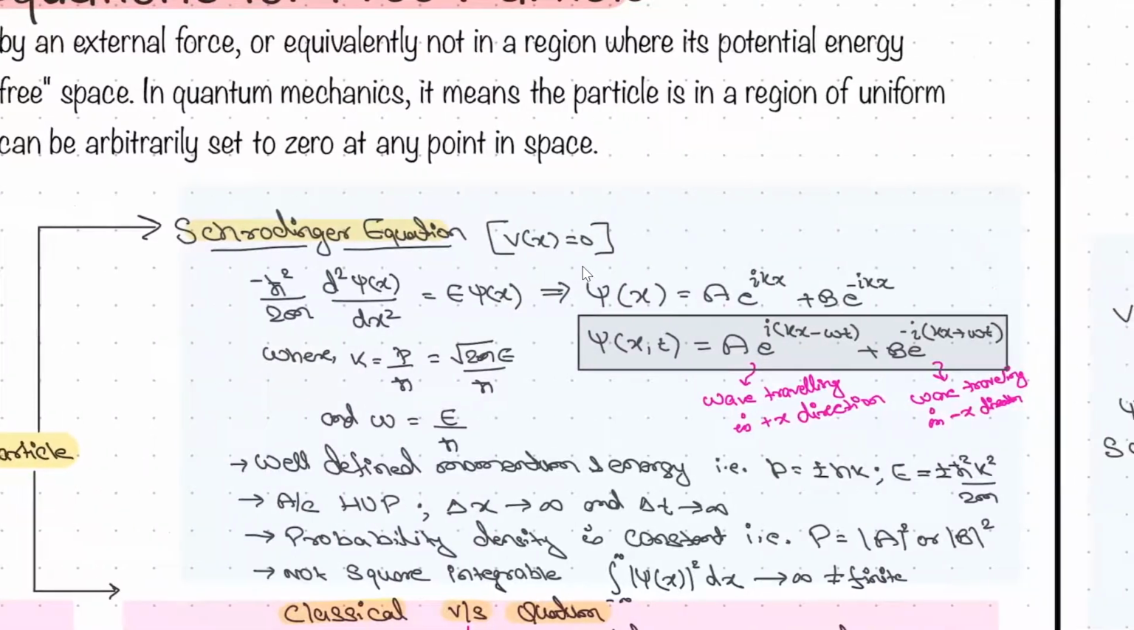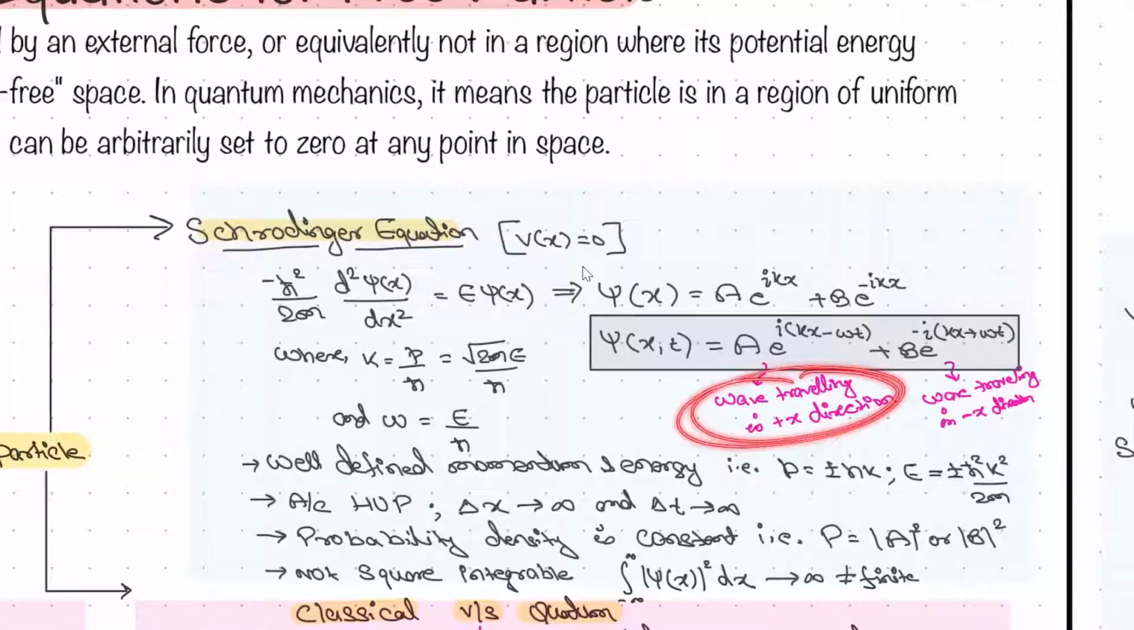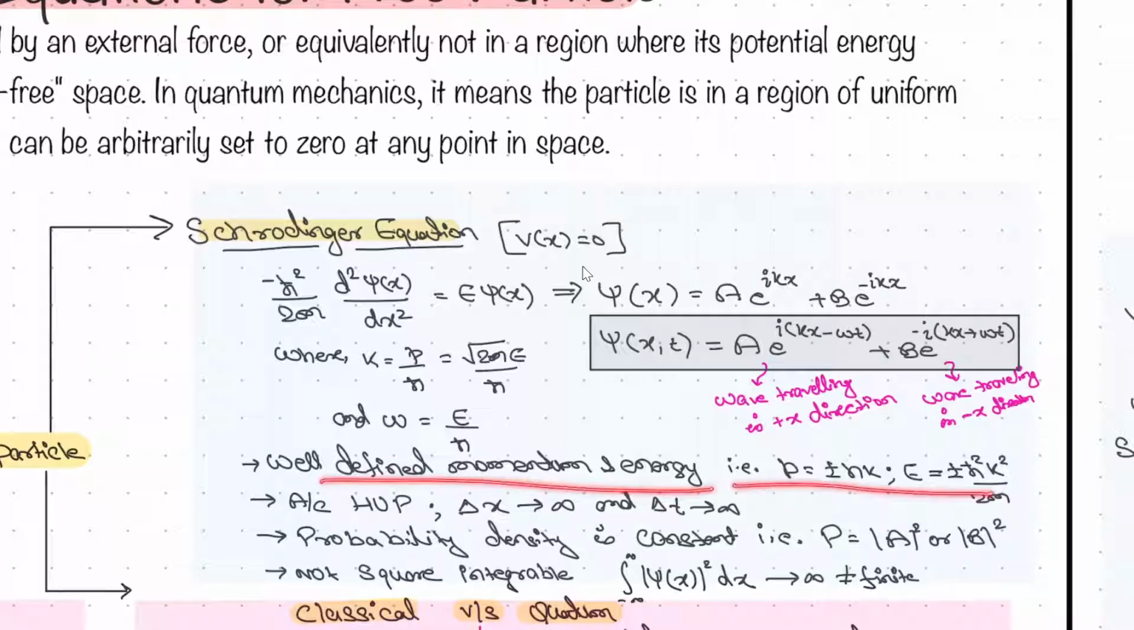What is important here is that you will get two waves. One wave is traveling in the x direction, one wave is traveling in the minus x direction, right? So if we have solved this equation and we are getting these, what can we infer from this matter wave equation, this wave function? I will show you right now that it is not the wave function that we needed. Why? Because it has well defined momentum and energy. So if well defined momentum and energy are there, then what?